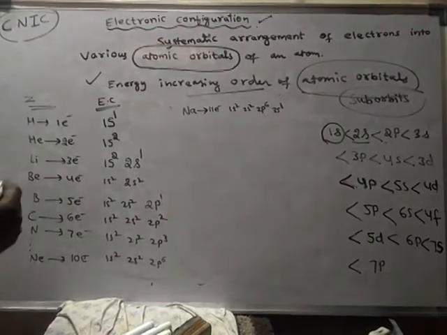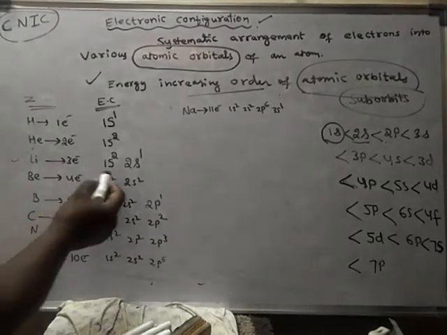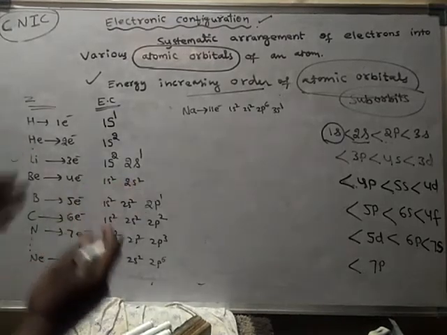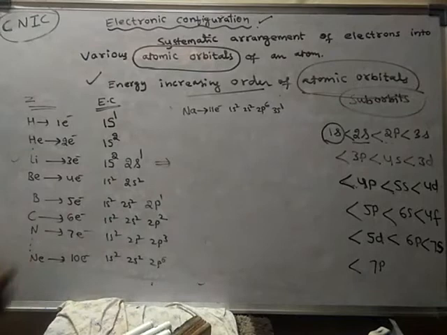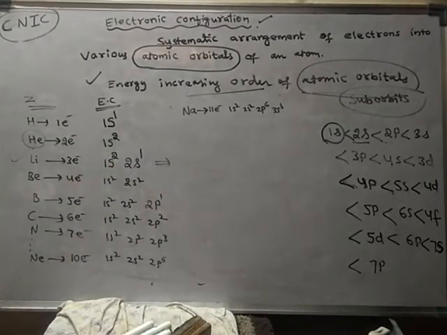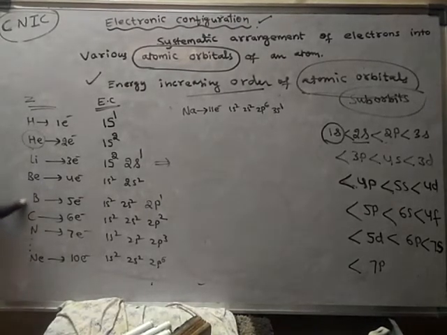Look here, from lithium onwards, this is a very expanded electronic configuration. We can condense, we can shorten the writing of this electronic configuration like this. Helium is an inert gas, so we have to choose the inert gas configuration to write these elements.